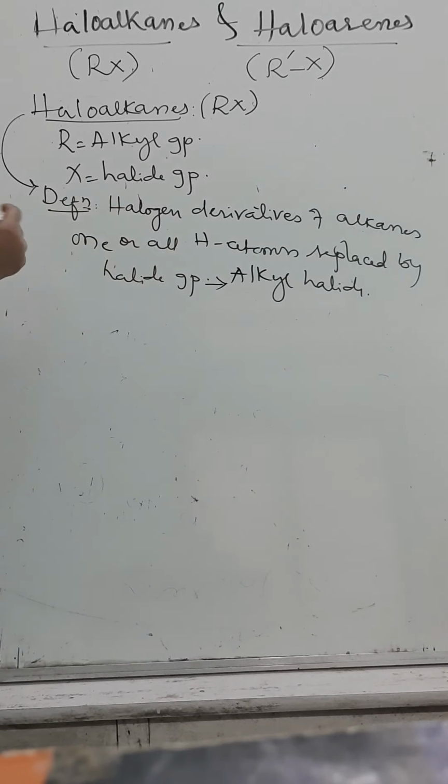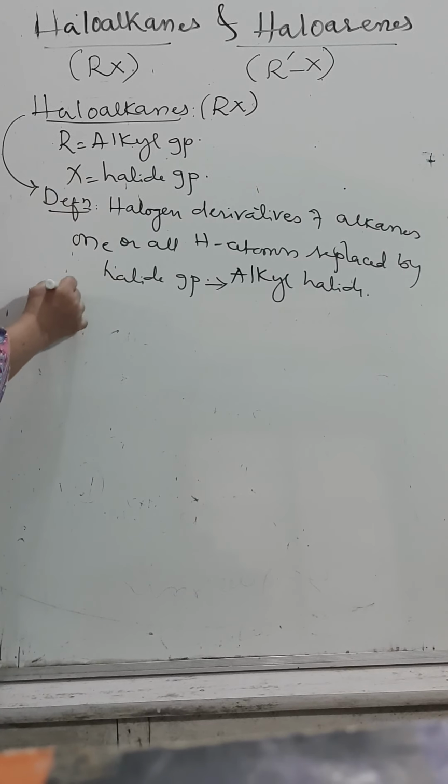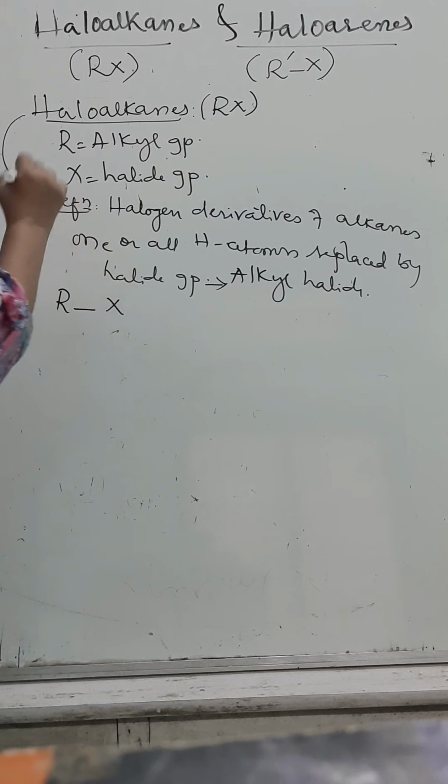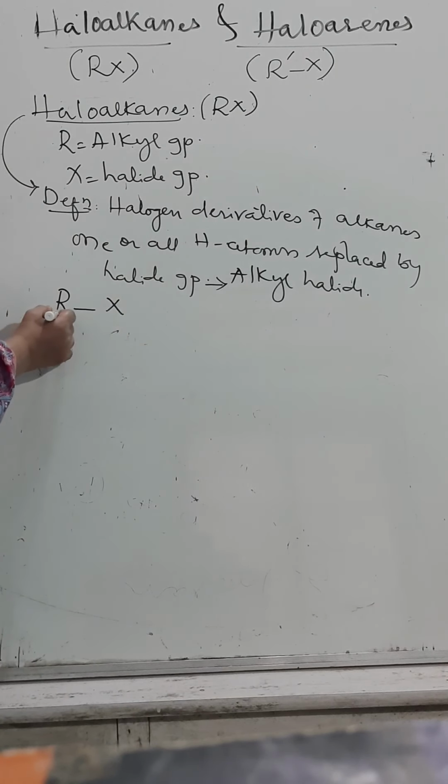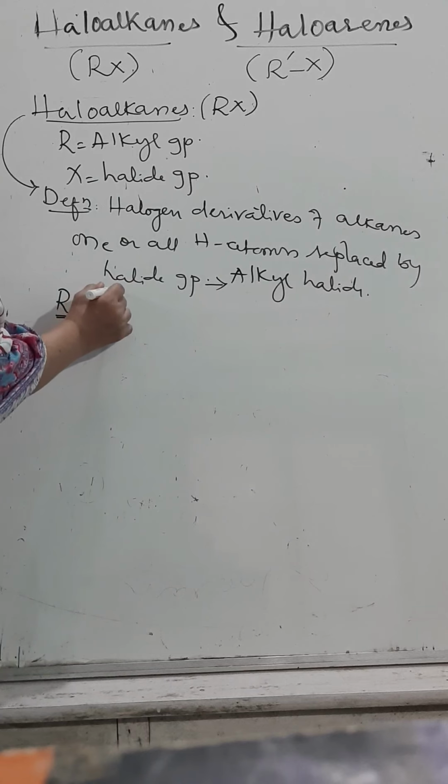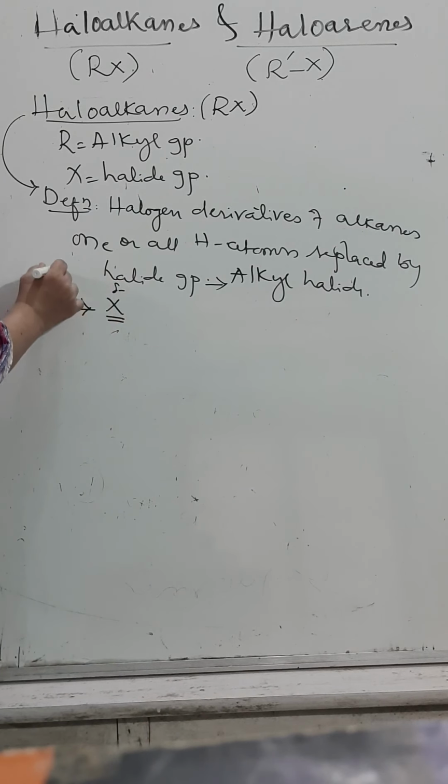Now we'll see the electronic effect. In case of haloalkane, the alkyl group is linked to X. The alkyl group is a hydrocarbon, and the halide is X. X is more electronegative than carbon. Then slight displacement of electrons takes place towards X. X will get a slight negative charge, carbon will get a slight positive charge.